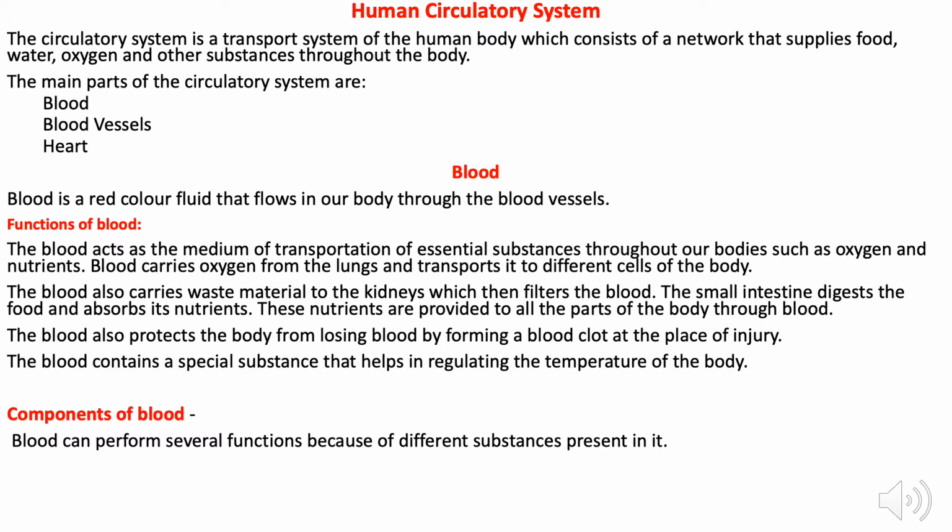For the transportation, the main parts of the circulatory system are blood, blood vessels and heart. The circulatory system is a transport system of a human body which consists of a network that supplies food, water, oxygen and other substances throughout the body. Now let us discuss about blood.